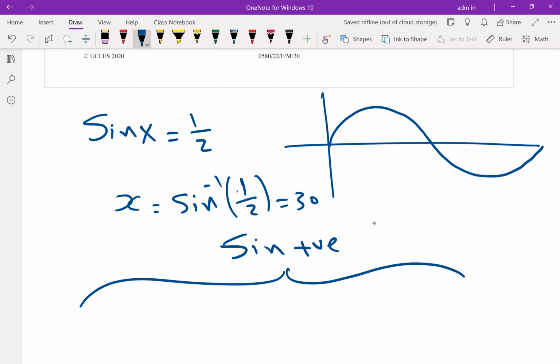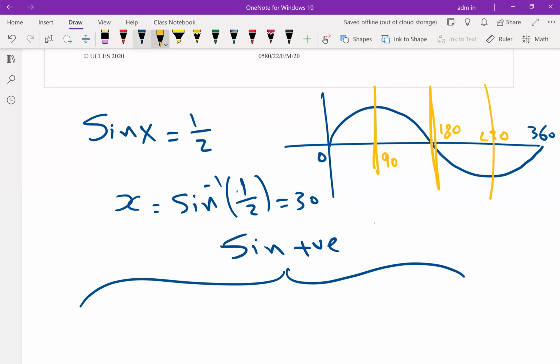We will split the graph from 0 to 360 into 4 quadrants. From 0 to 90, then from 90 to 180, then from 180 to 270, and from 270 to 360.